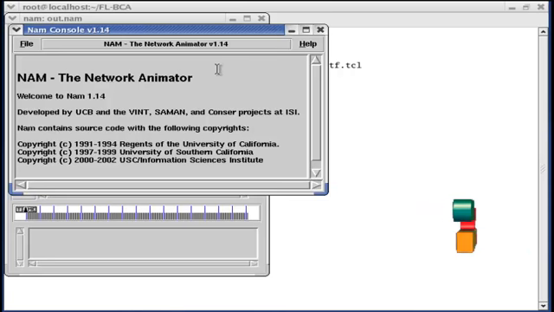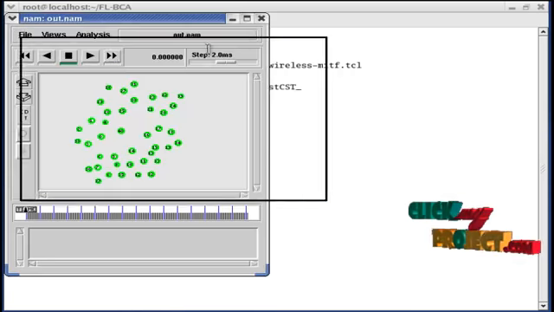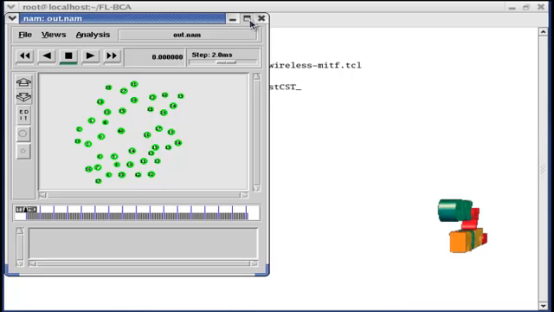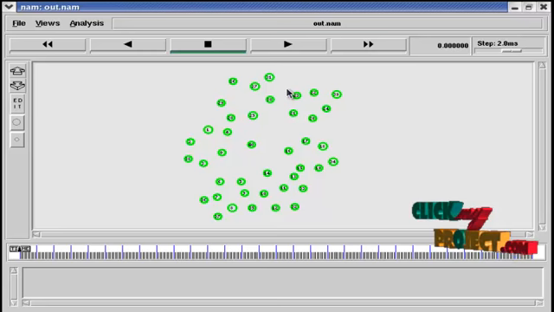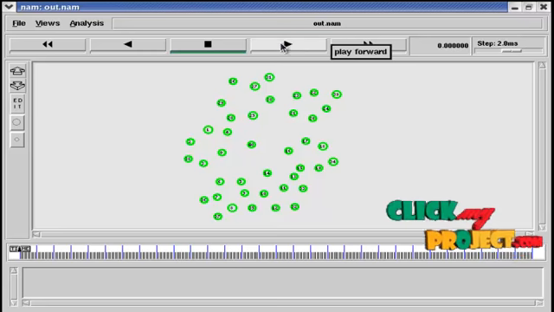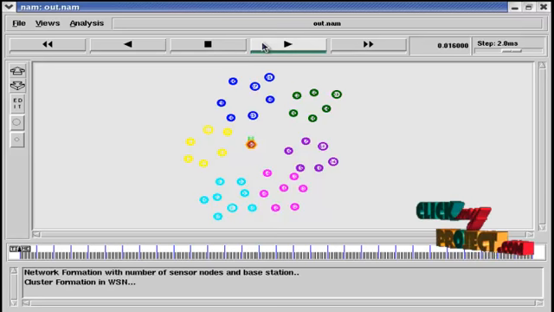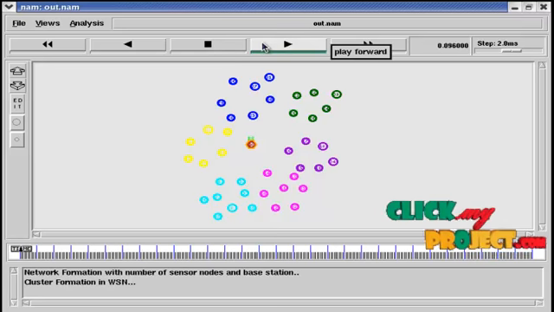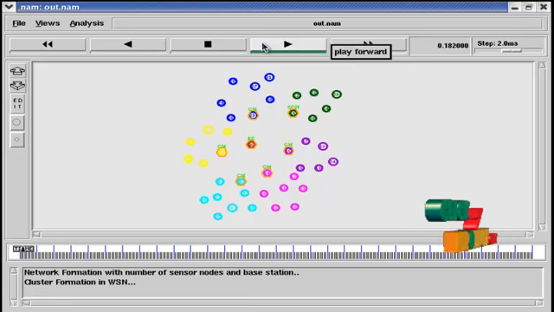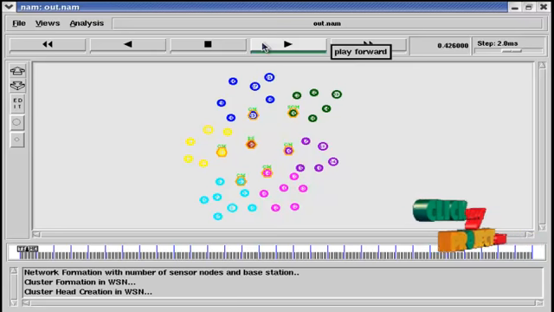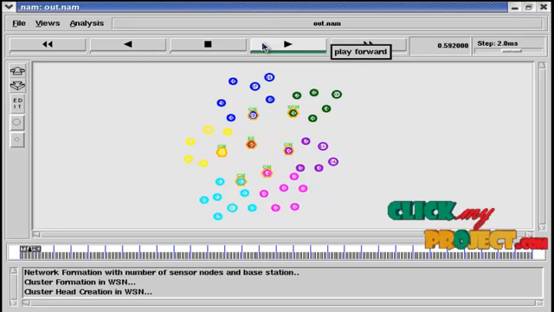This is the app console. Then this is the out.nam window. This is the play button. This one is the stop button. Now I play the NAM. It shows the network formation with the number of sensor nodes and the base station, and a cluster formation in the wireless sensor network. The position based clustering is done here, and the cluster head is chosen based on the energy of each node.